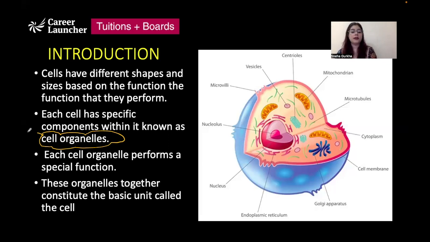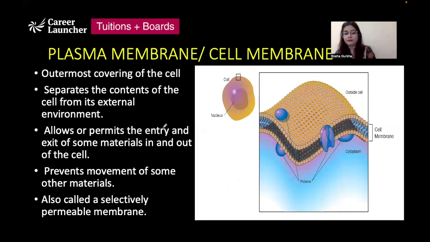And these organelles together constitute the basic unit of life that we call the cell. Firstly, we are going to talk about the plasma membrane. The plasma membrane is also known as the cell membrane. It forms the outermost covering of the cell in case of animal cells, and in case of plant cells, the outermost covering is the cell wall, but after that, the cell membrane or plasma membrane is present.